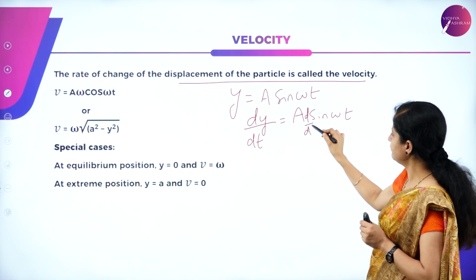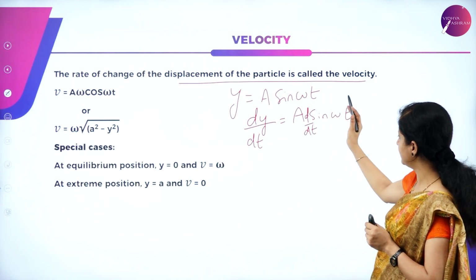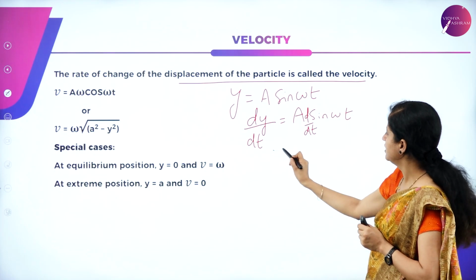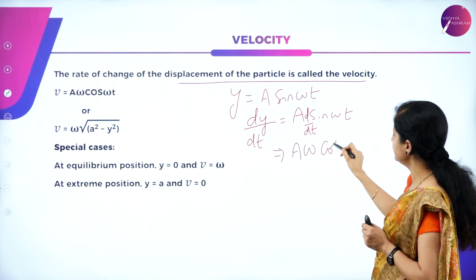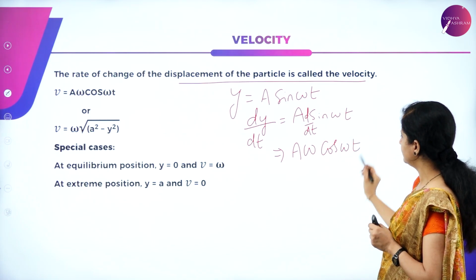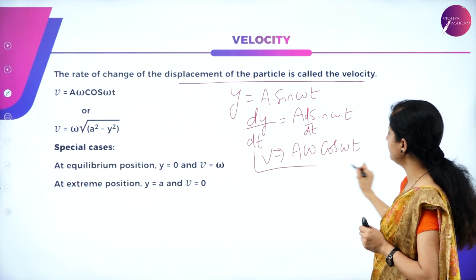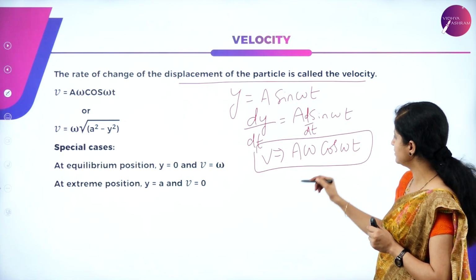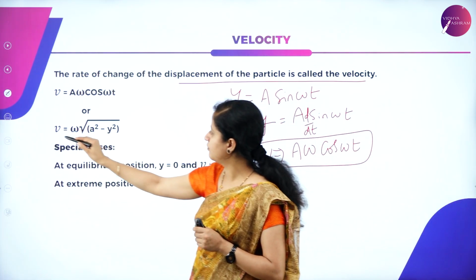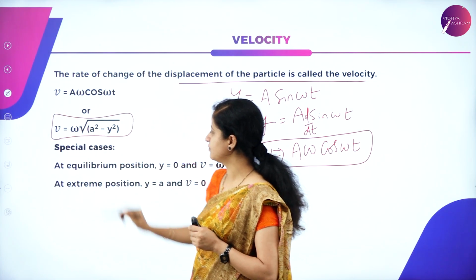Now if you differentiate this with respect to t using the chain rule, we will get a omega, since d by dt of sin omega t is cos omega t. So this is the expression for velocity, a omega cos omega t, or we can also write it as v is equal to omega root of a square minus y square.